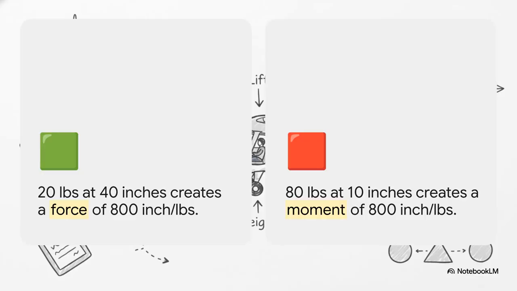This example perfectly proves how that leverage actually works in practice. Look at this. A very light 20-pound weight placed way out at 40 inches creates a moment of 800 inch-pounds. And that exactly balances out a much heavier 80-pound weight placed just 10 inches away. So you see, distance radically multiplies the effect of the weight.